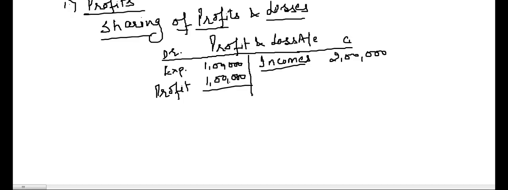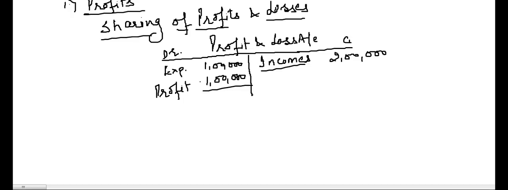Now, it says that this 1 lakh is to be shared among the partners. If the partnership deed provides the profit sharing ratio, then this profit will be shared in the profit sharing ratio given in the partnership deed. If the partnership deed is silent, then the provisions of the Indian Partnership Act 1932 will apply, which says that all the profits or the losses will be shared equally.